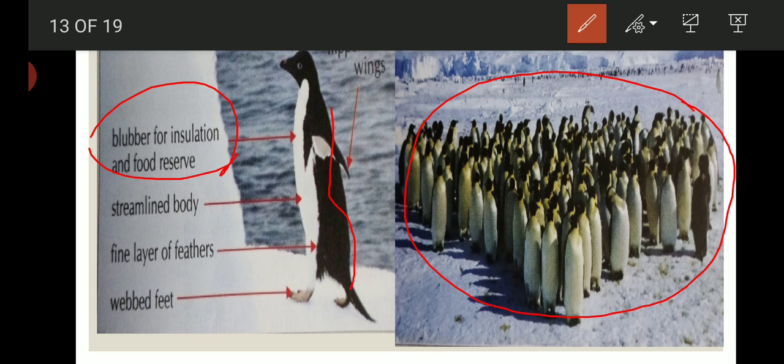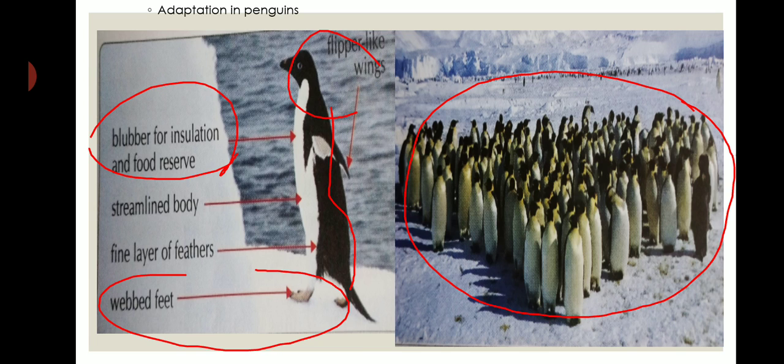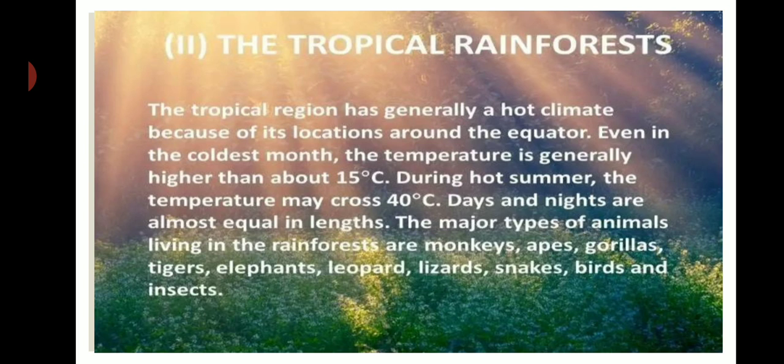They are also excellent swimmers. They have a streamlined body, flipper like webbed feet, and flipper like wings. So they can swim very easily. These are the features that enable the penguins to survive in such hard and cold conditions.